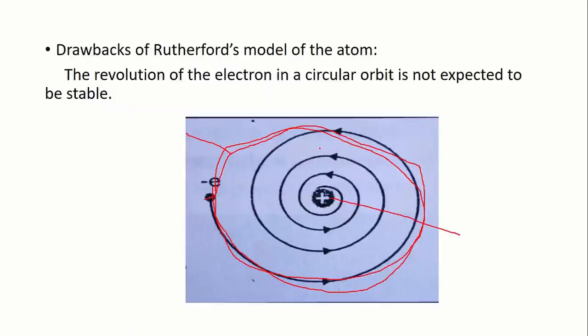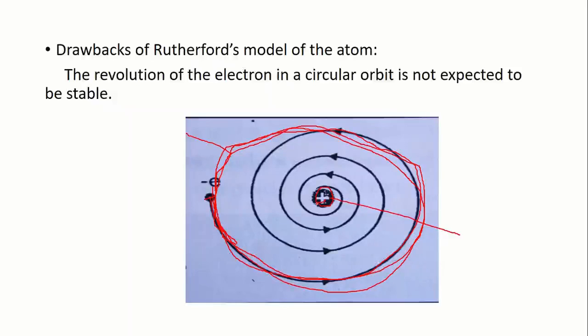According to him, if an electron is revolving around the nucleus, it will continuously release some amount of energy. Due to the loss of this energy, the orbit in which the electron is revolving will shrink day by day continuously. Okay, so the time will come that the orbit will shrink and it will collapse into the nucleus. Okay, so Rutherford was unable to explain the stability of the atom.